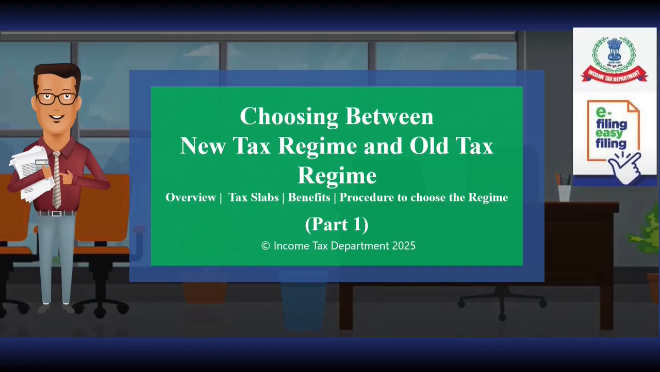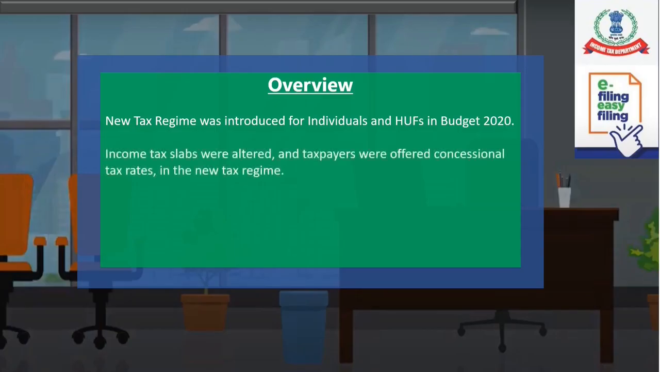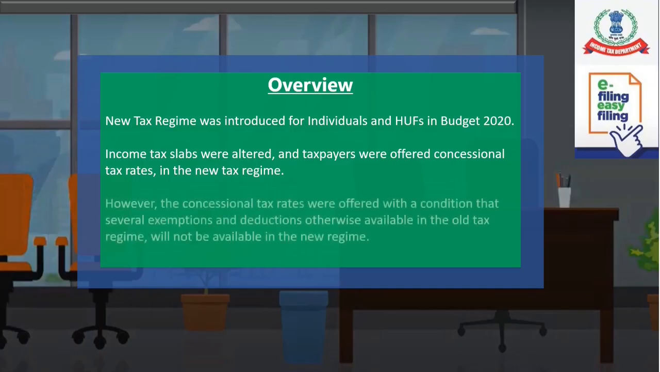This video covers part 1 of the series. The new tax regime was introduced for individuals and HUFs in Budget 2020. Income tax slabs were altered and taxpayers were offered concessional tax rates in the new regime. However, the concessional tax rates were offered with a condition that several exemptions and deductions otherwise available in the old tax regime will not be available in the new regime.